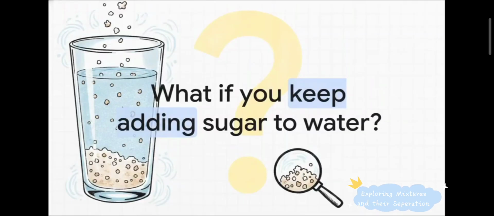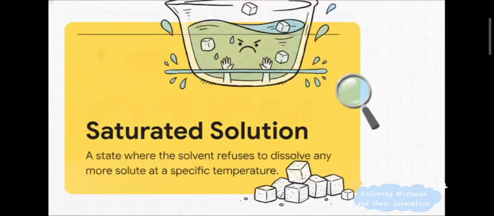So pause for a second. Imagine a glass of water sitting right in front of you. What actually happens if you simply refuse to stop adding spoonful after spoonful of sugar? Does it just keep dissolving forever? Well, eventually, the water basically just throws its hands up in defeat. It hits an absolute ceiling, its maximum solubility for that specific room temperature. The sugar will just start piling up at the bottom of your glass.